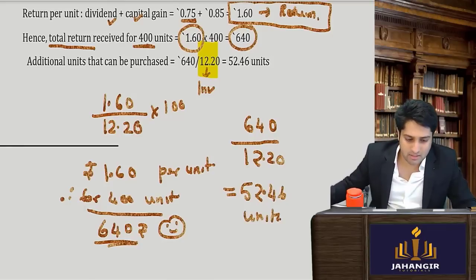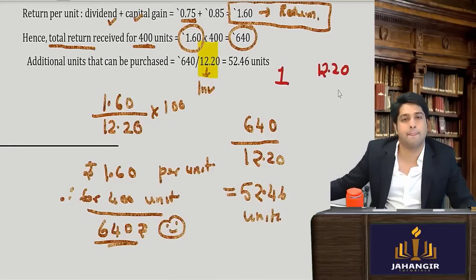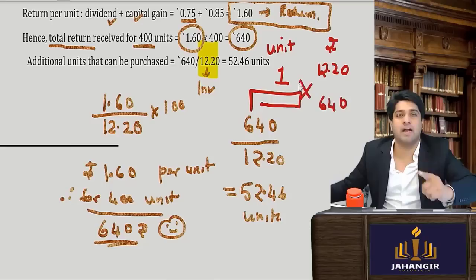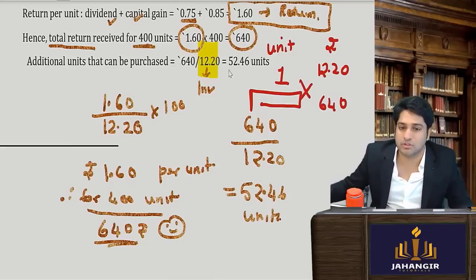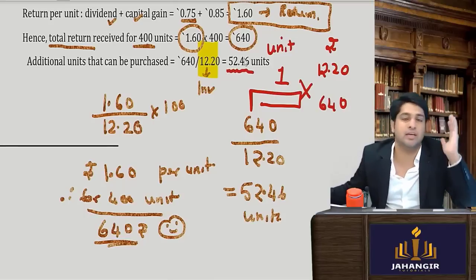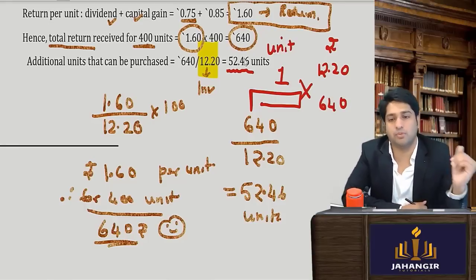Another way to look at it is: 1 unit is for 12.20 rupees. Therefore, for 640 rupees, how many units will I get? So I'll do a cross multiply, 640 divided by 12.20. So they are asking, he will be able to purchase 52.46 units additionally with that return, and he has bought 400 units. Clear till here?